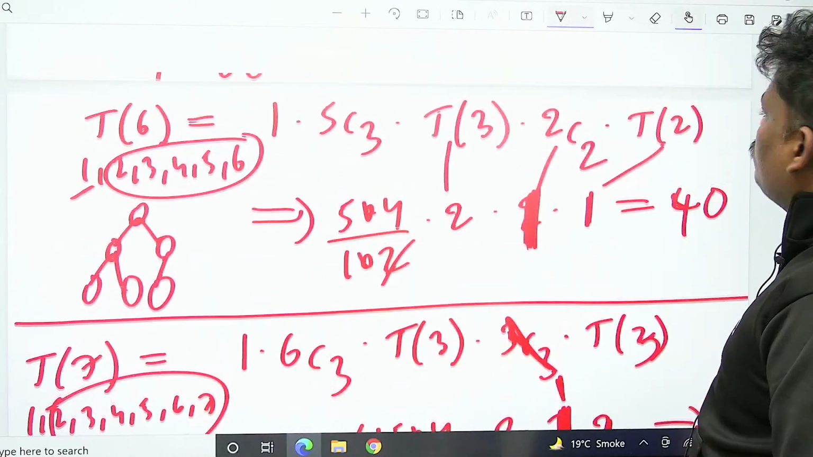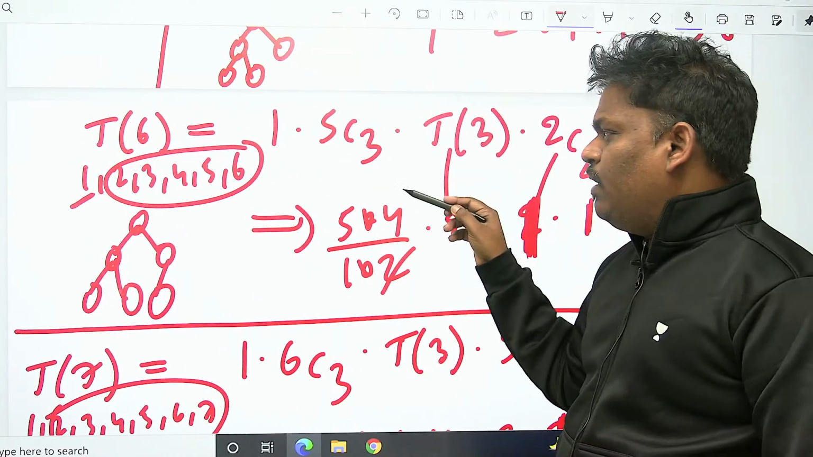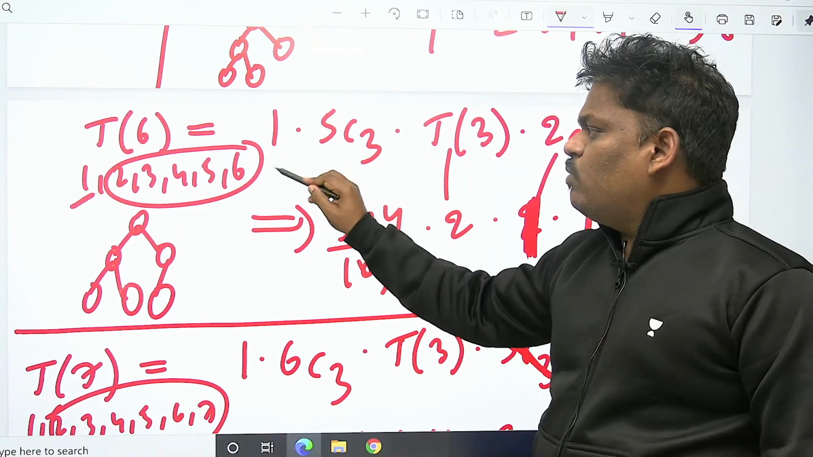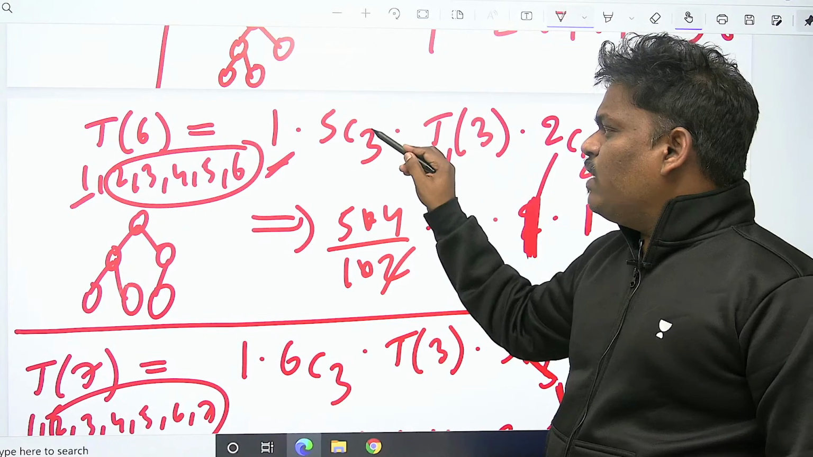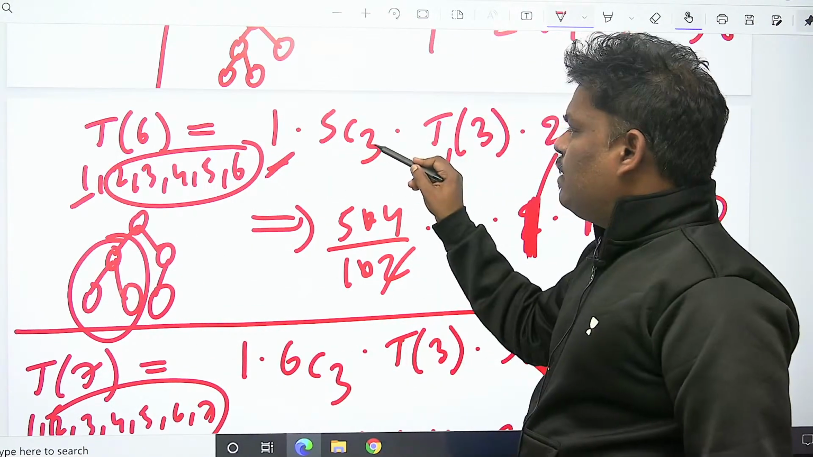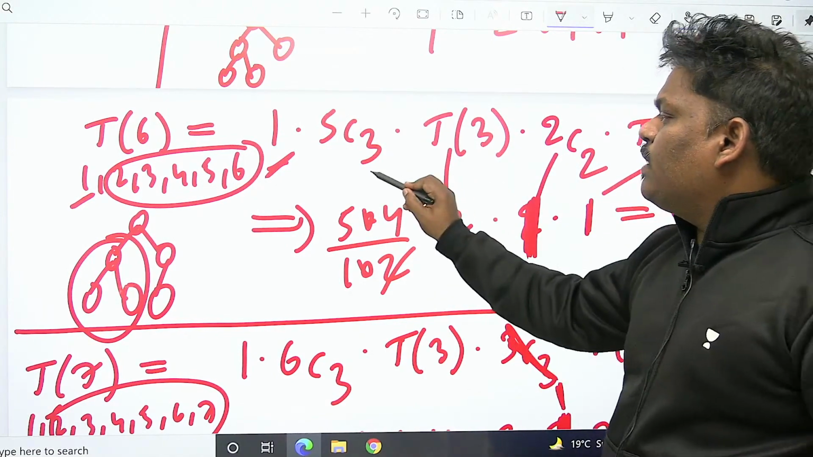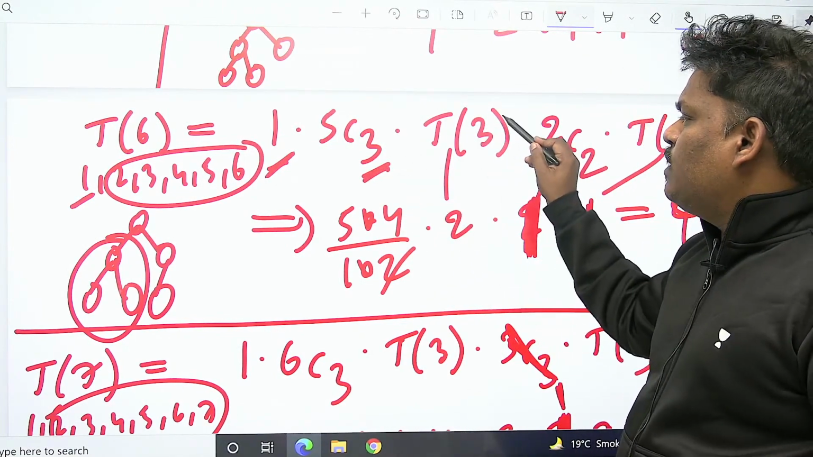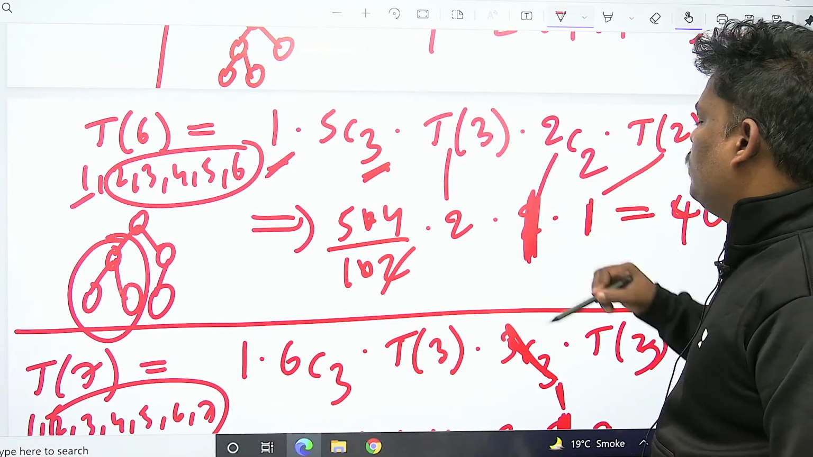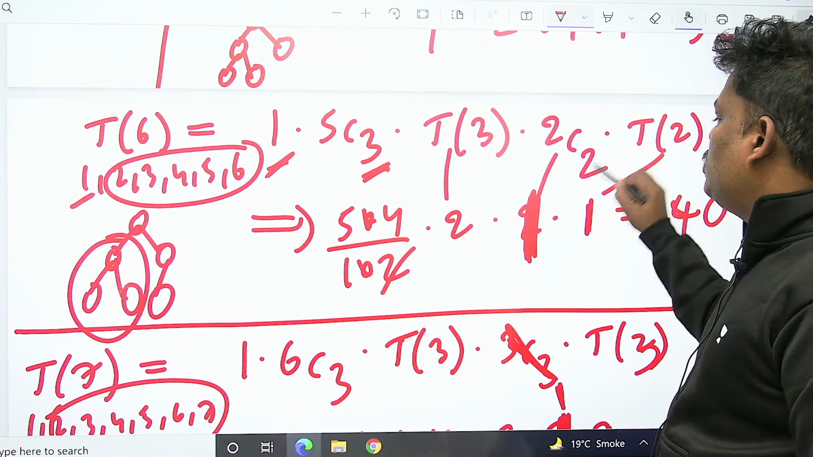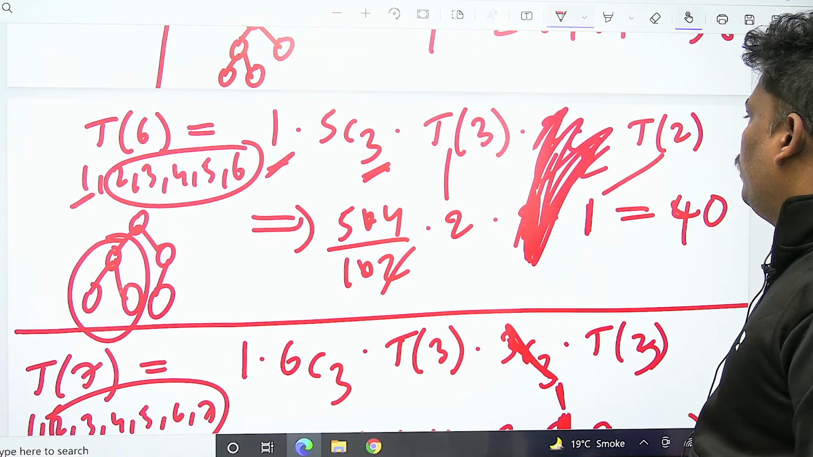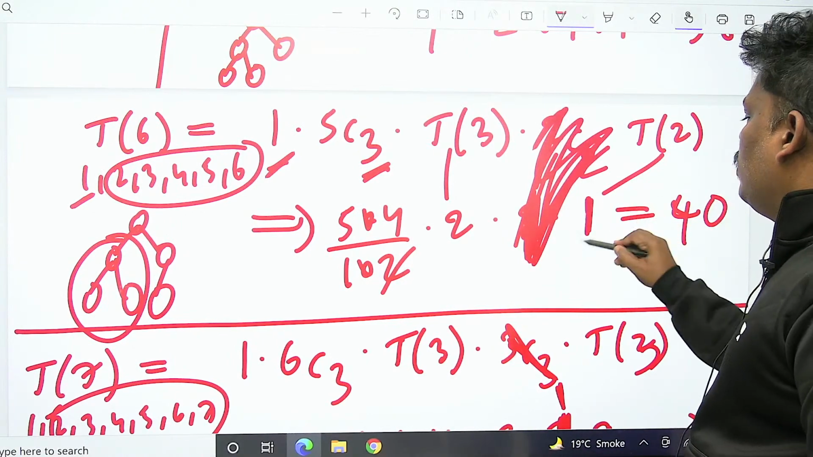So can you help me, one small line? If anyone is confused because of me, let's see this one. Out of 6 people, 1 person is root, so root is one possibility. Remaining 5. Out of 5 selecting 3, because left side has 3 people, 5 C 3. So 3 people on the left side came. Min heap is possible with 3 people, T of 3. Right side, if you see 2 C 2 means one way, one possibility. This one no need to write also, because anyhow it is one only. T of 2, 1 min heap.